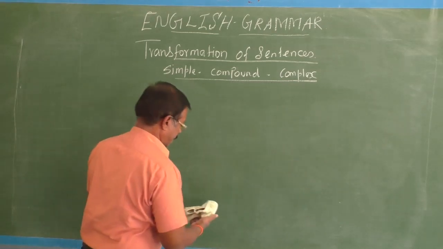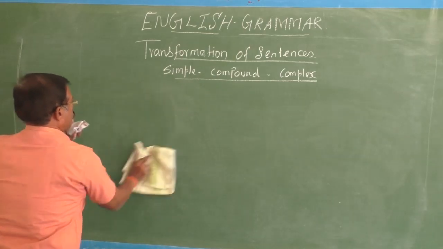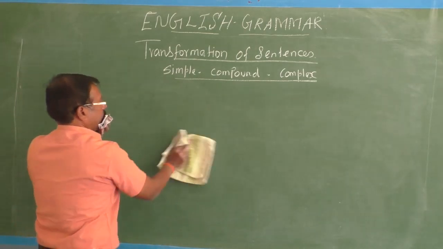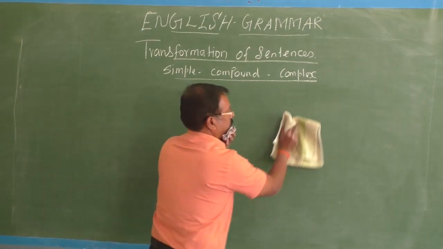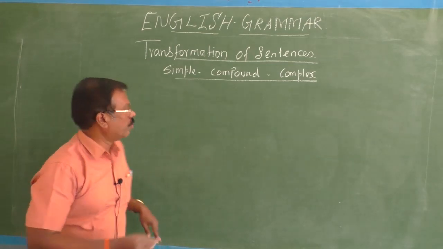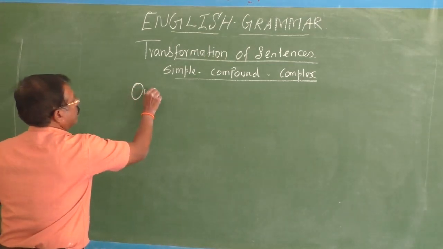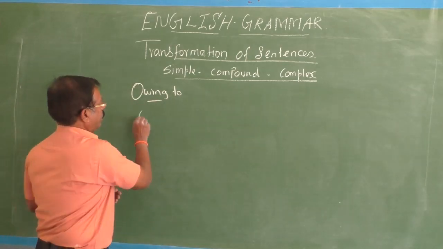So you pay your good attention. Listen to me very carefully, children. Small changes should be noticed very carefully. It will help you to understand this transformation process well or easily. Next, owing to. Okay, fine. Let me give you a sentence.